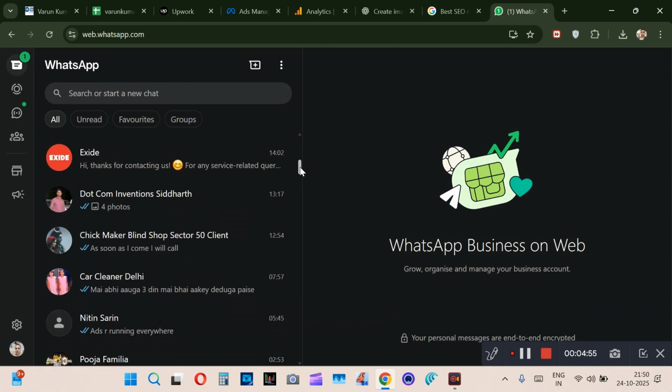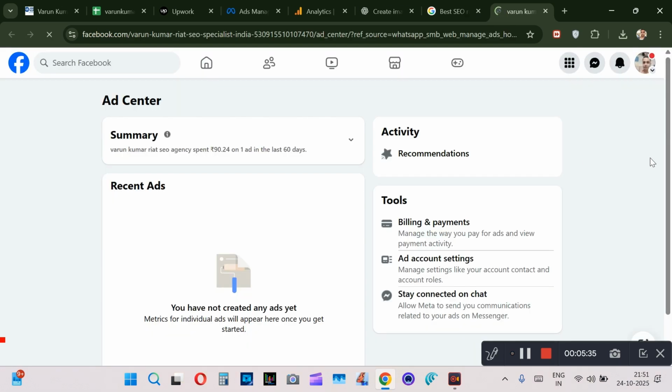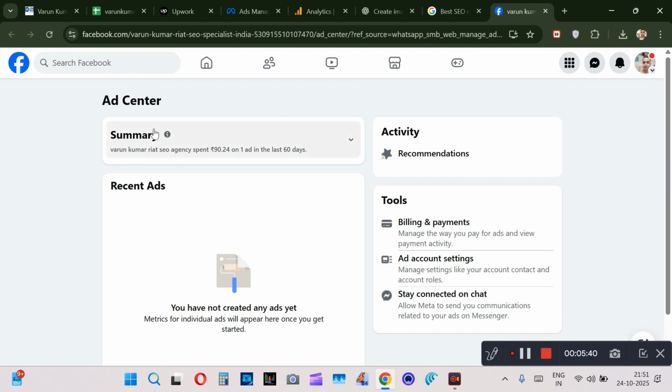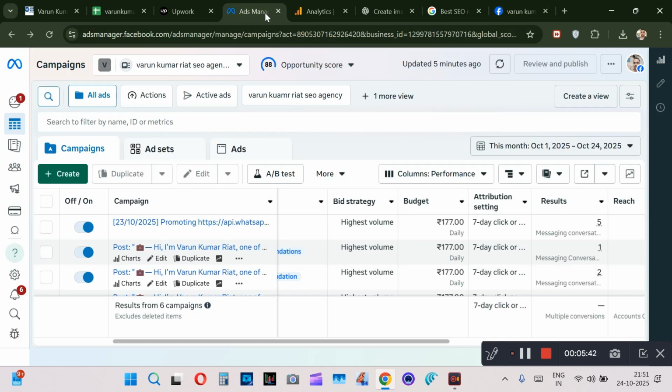This is the client. This is the client. It is the ads. This is the latest WhatsApp, and here is the ad over here in this one.